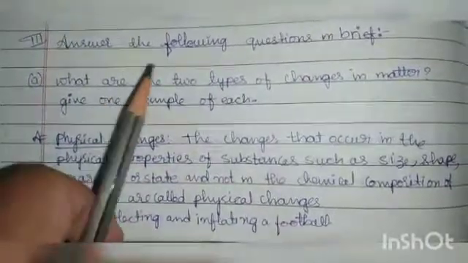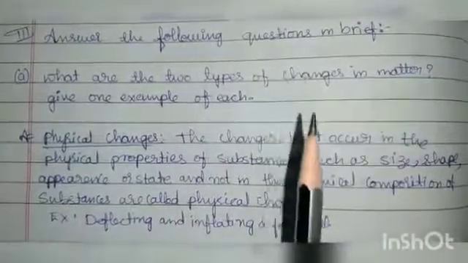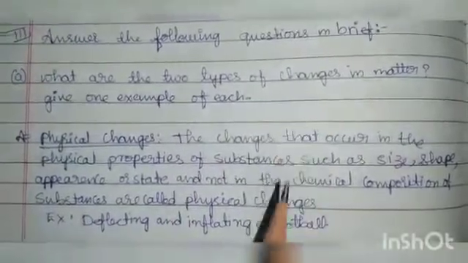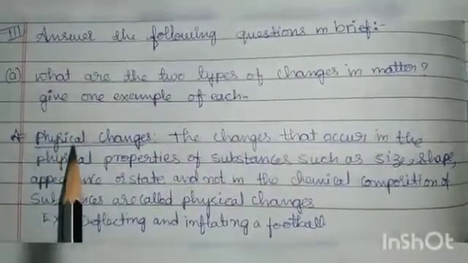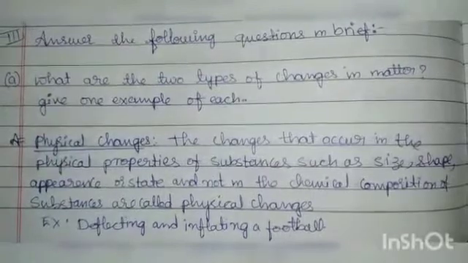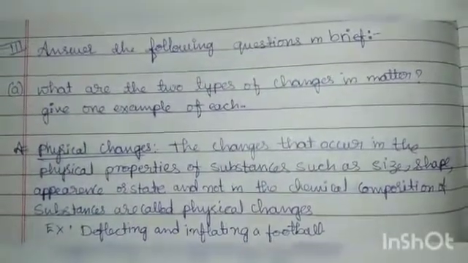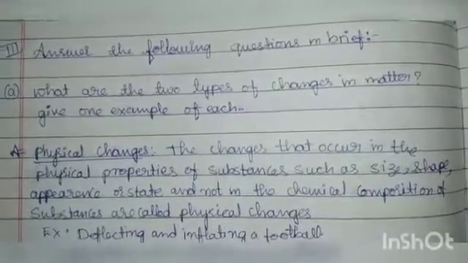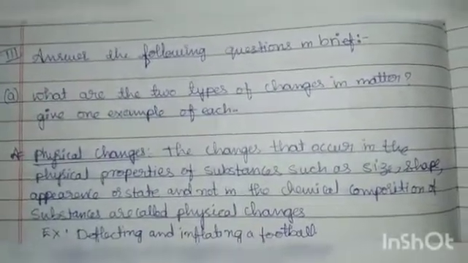Next is answer the following questions in brief. What are the two types of changes in matter? That is physical and chemical changes. Give one example of each. Physical change: a change that occurs in a physical property such as size, structure, shape, appearance, state. These are all examples, and not in the chemical composition of the substances. So this is called a physical change.